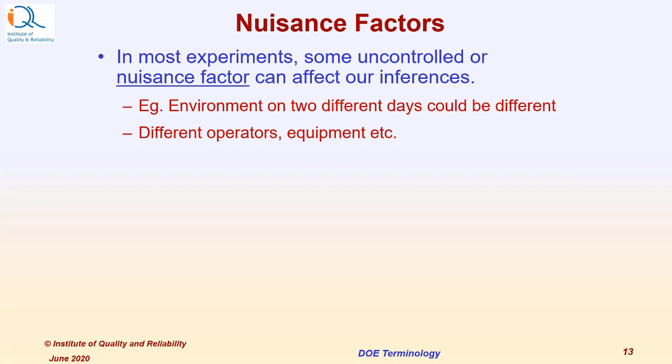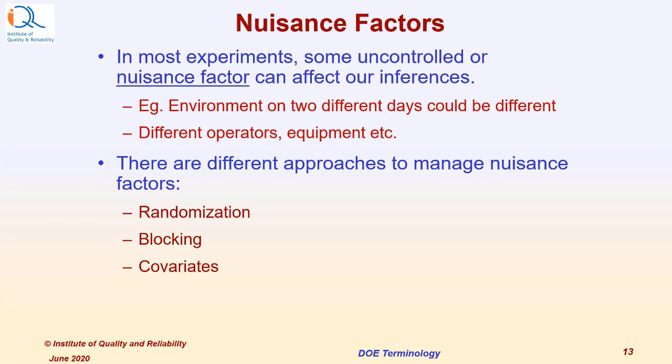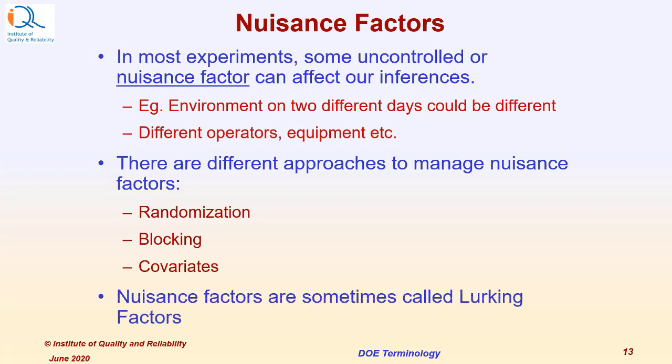So these are called nuisance factors. We are not primarily interested in nuisance factors. There are different approaches to manage nuisance factors: randomization, blocking, and covariates. Let us look at this one by one. Nuisance factors are sometimes called lurking factors.